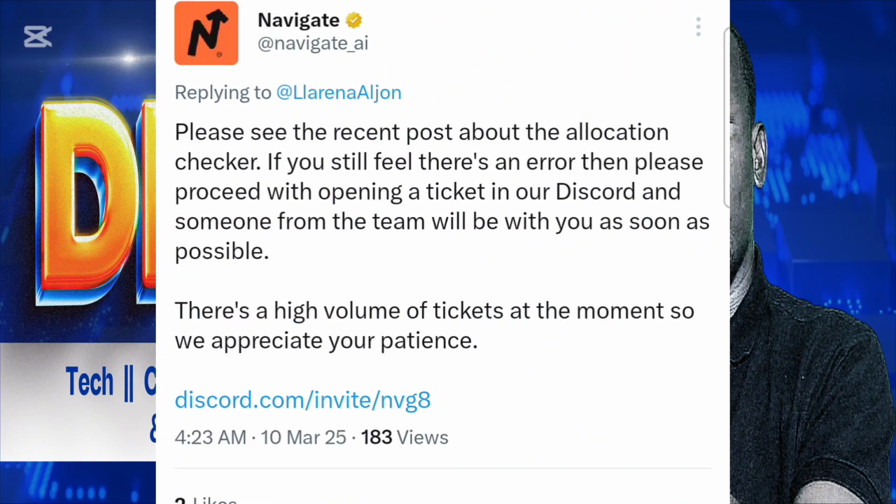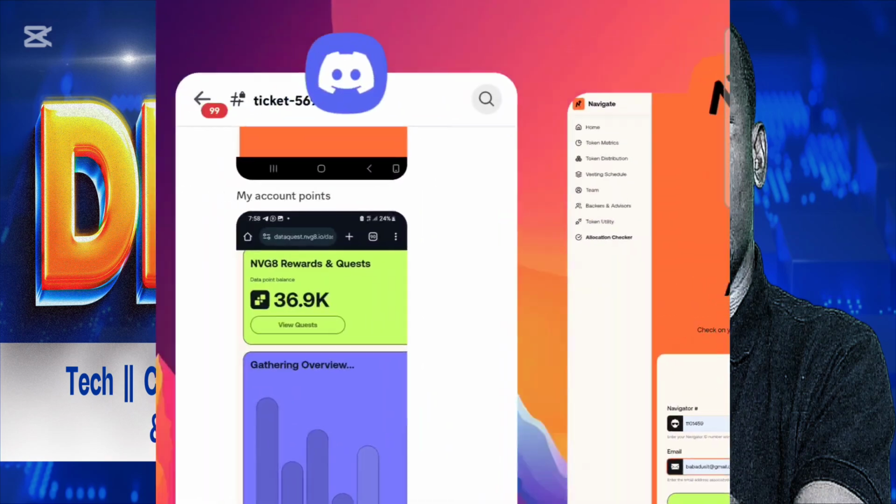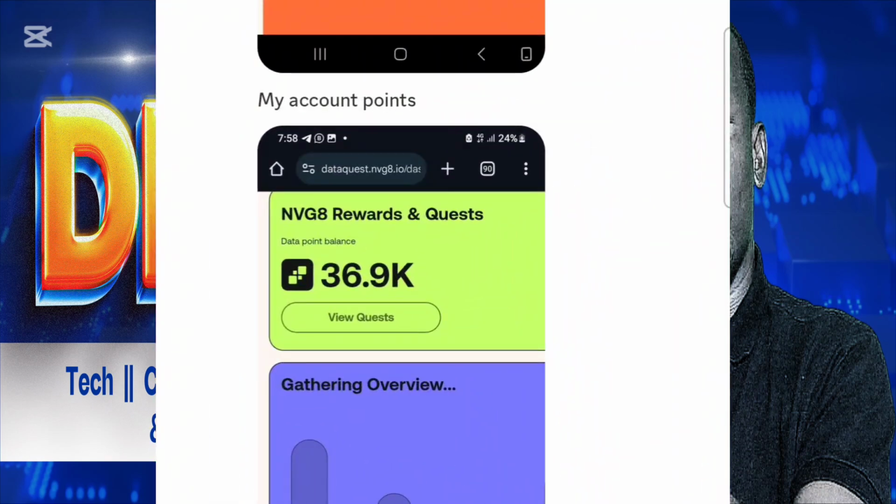Regarding the recent post about the allocation checker, if you still feel there is an error, then please proceed with opening a ticket in our Discord, and someone from our team will be with you as soon as possible. So there is a mistake in what they do. They've opened another channel where you can make an appeal so that they can review it. The Discord link is here, you can see. I've opened a ticket on the Discord, so I'm still waiting for their reply.